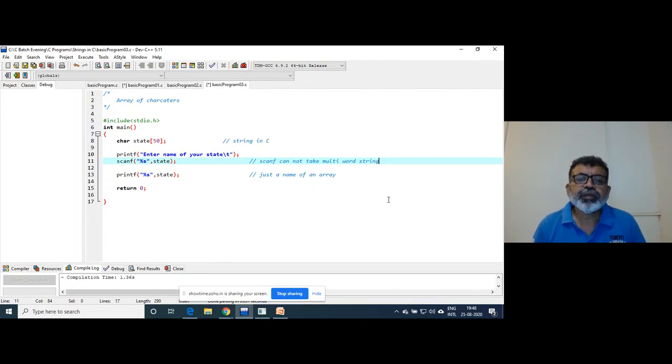It won't restrict you or stop you. This is not a problem of array bound check or anything like that. It is just a limitation of scanf that it cannot take it. That's it.